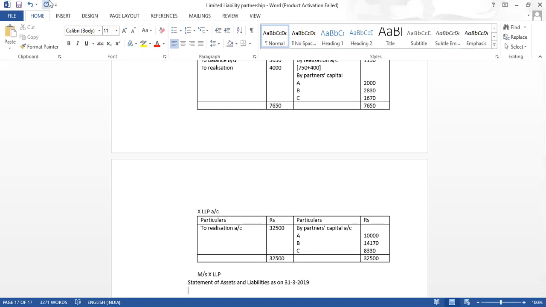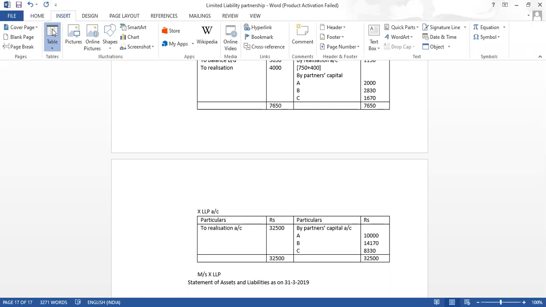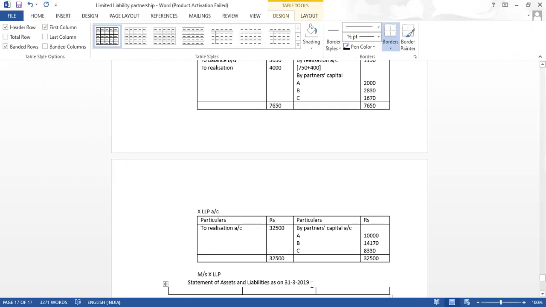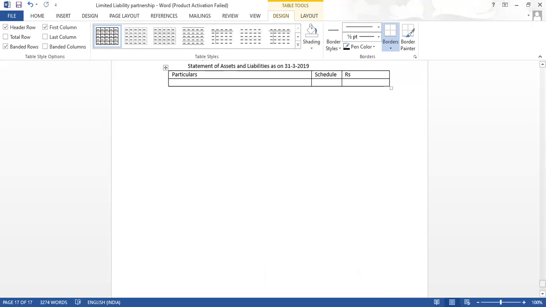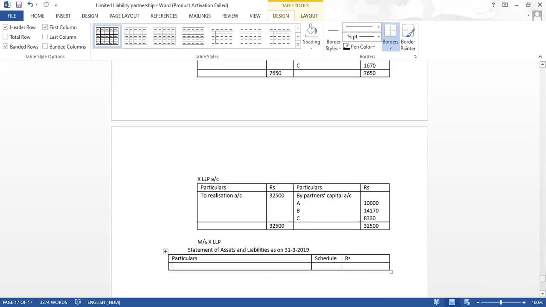So let us prepare the format. We want 3 columns, rupees, and we want for schedule. So let us name the columns: particulars, schedule, then rupees.